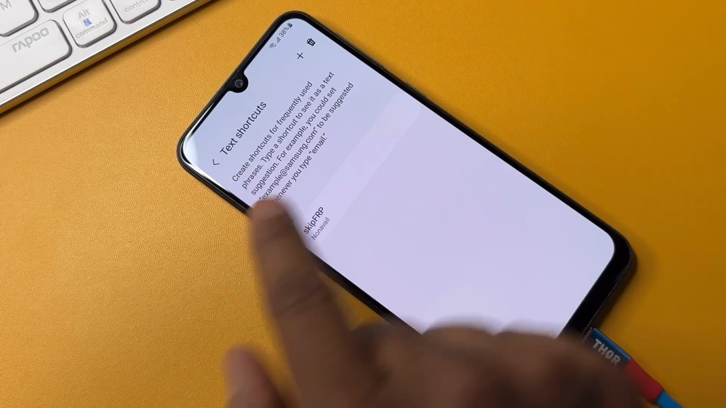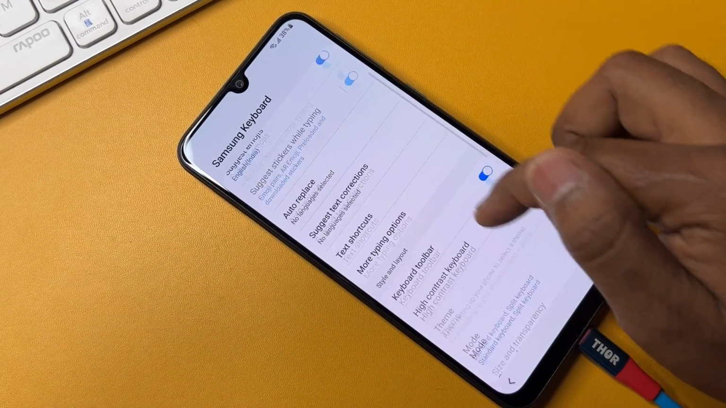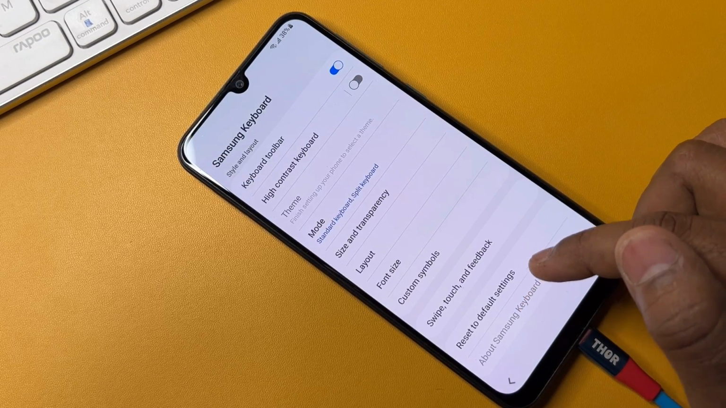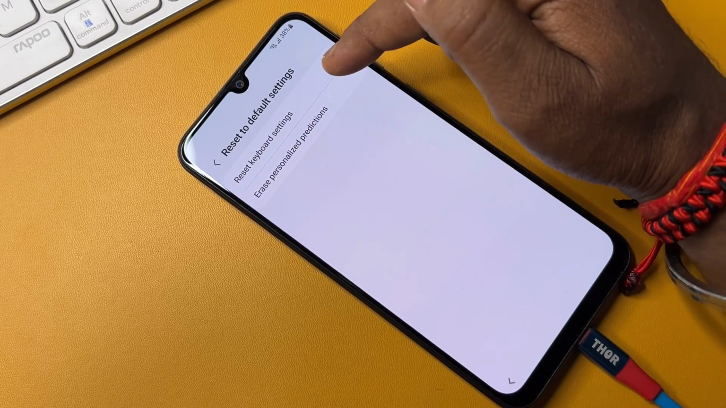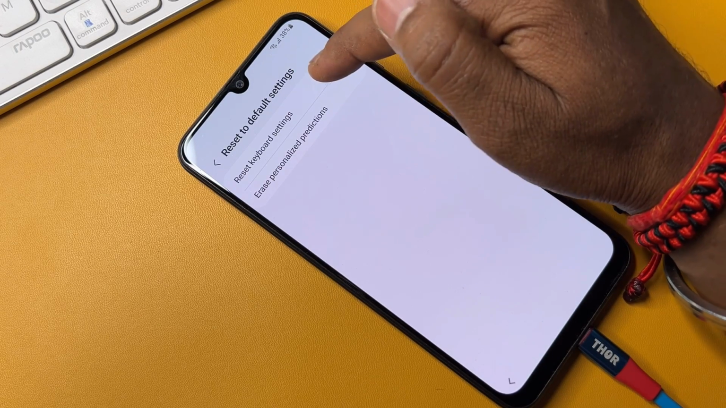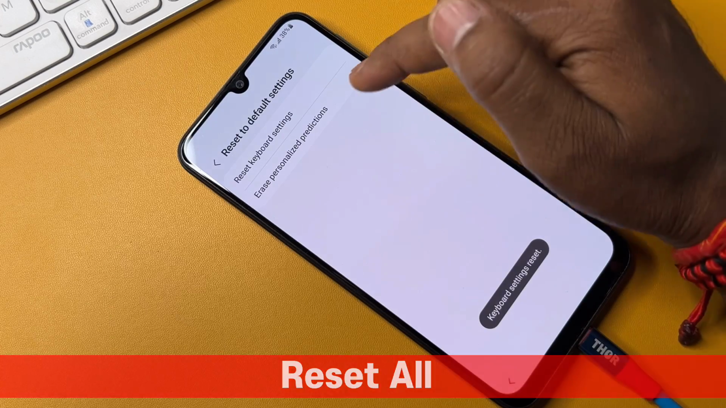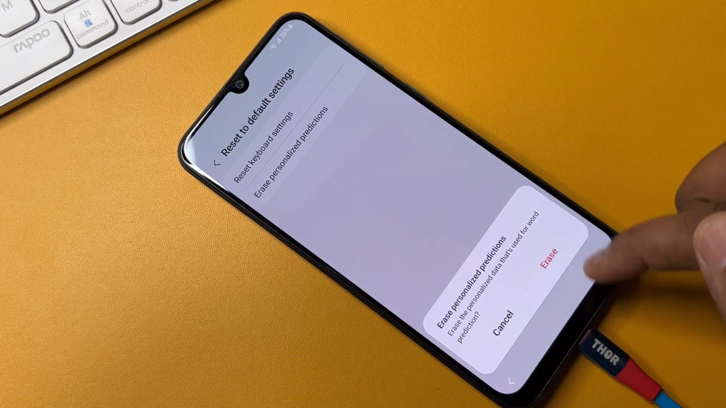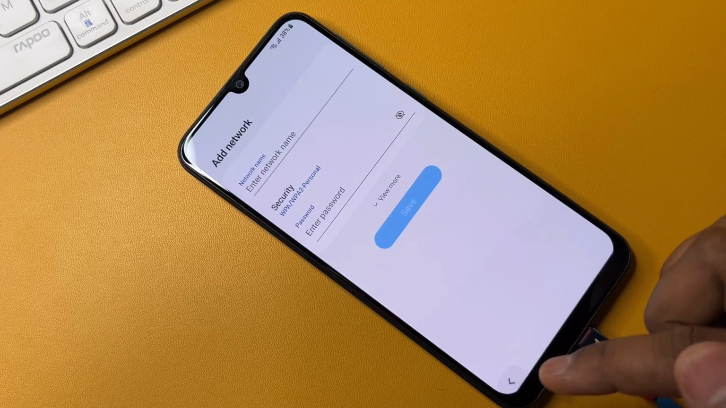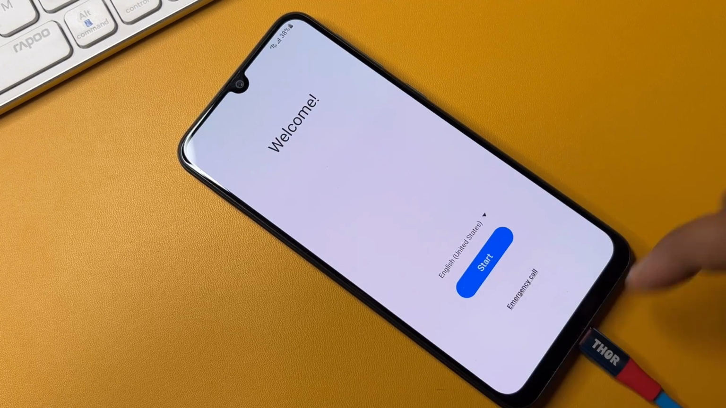After that you have to go to the back button here. After that you have to go to the last option. This is reset to default settings. Click it, and you have to reset both options here. So click the first and click reset here. On the second option you have to do the same thing. Click the erase button here. After that you have to go to the last page. This is the first page.